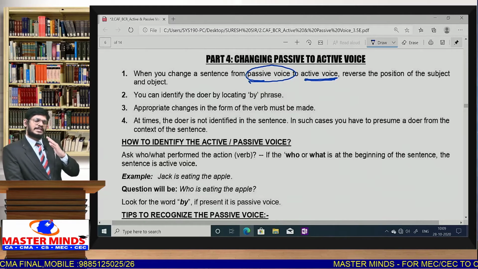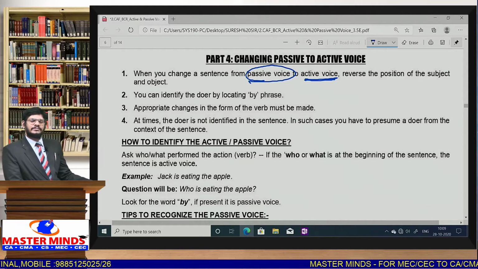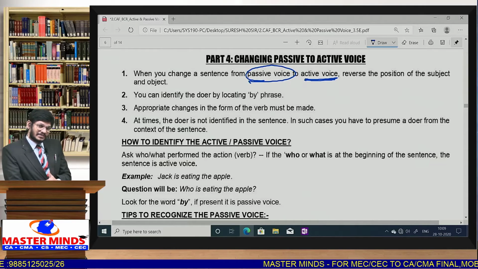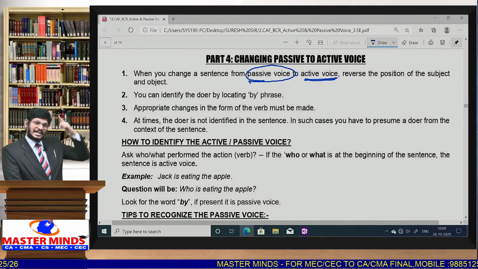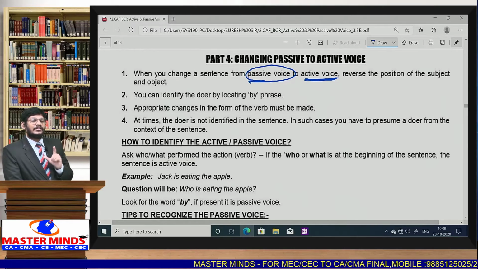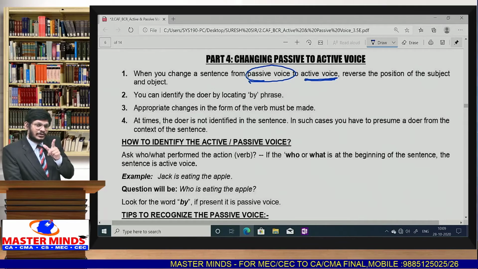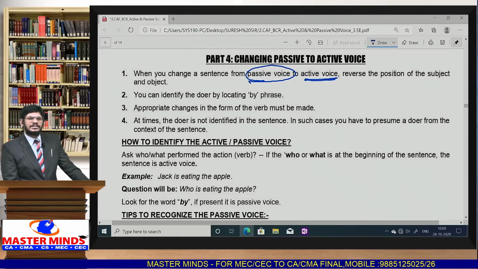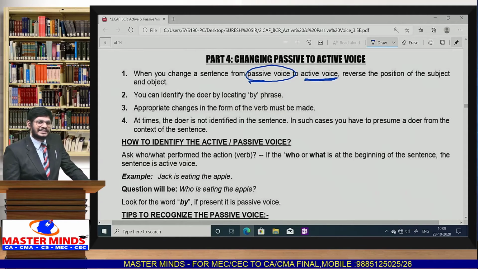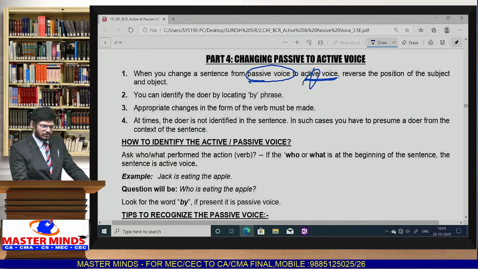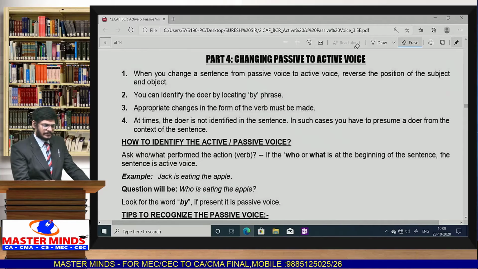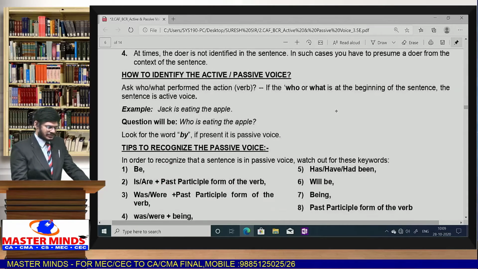The object becomes subject, subject becomes object, that's the same thing. Previously we used to write V3. Now we have to see what helping verb we used in passive voice. Basing on the helping verb in the passive voice, you have to select the tense of the active voice. In order to write passive to active, you should have good knowledge of tenses, because the active voice you are going to write is based on tenses. So tenses ni base cheskoni rastaru kabatti meeku tenses meeda good knowledge undalamma. Then you can easily understand this reverse conversion.